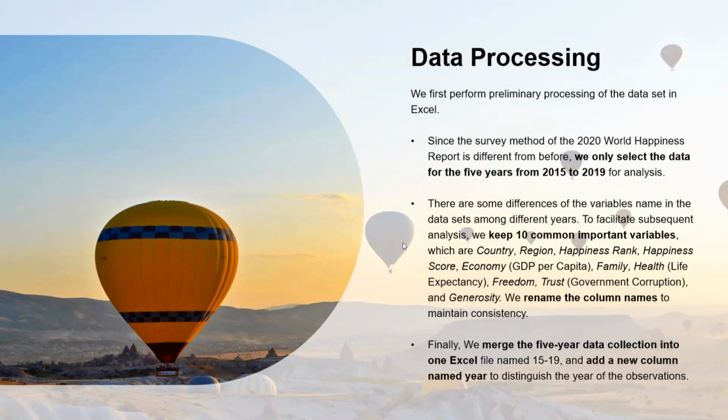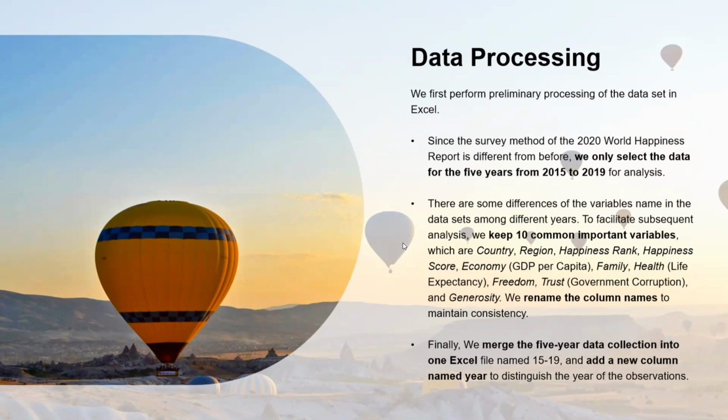Now our data processing, before everything. Since the survey method of the 2020 World Happiness Report is totally different from before, we only select the data from 2015 to 2019 for analysis.